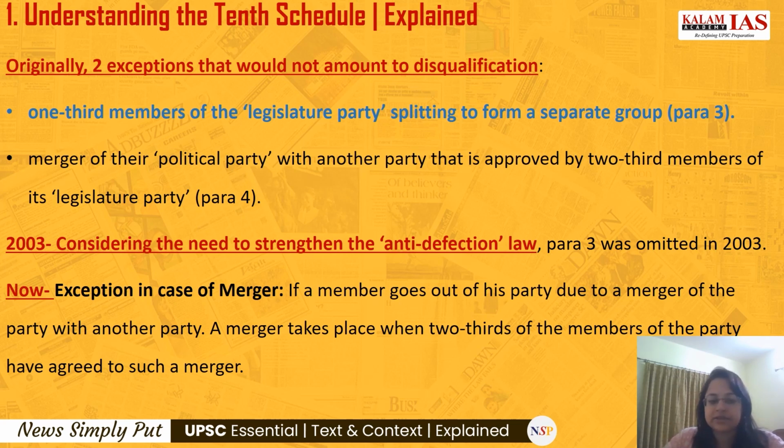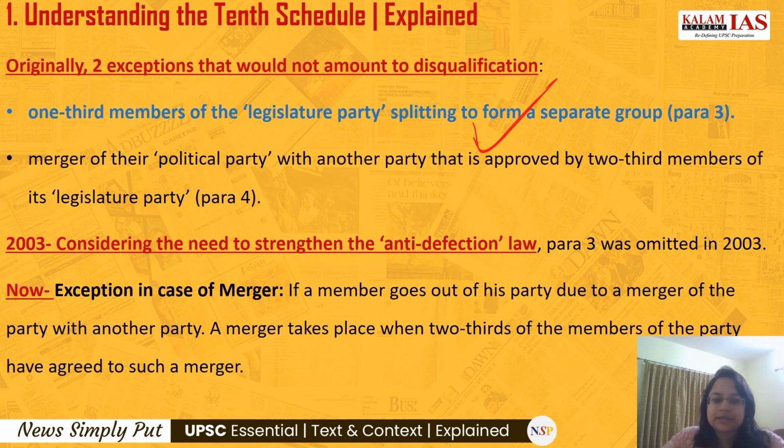But in 2003, considering the need to strengthen the anti-defection law, the splitting provision in para 3 was omitted. Now splitting is not allowed. If someone splits, that will amount to disqualification.